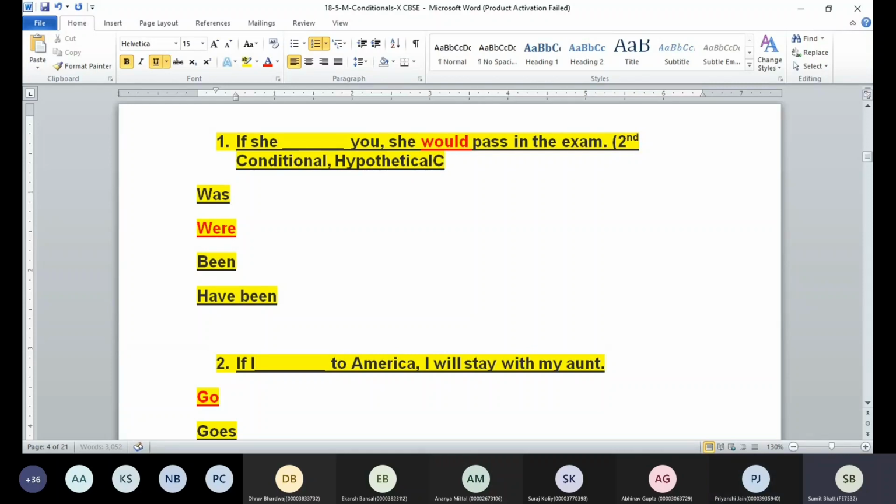Getting it? Because what is the person trying to say? If she were you, she would pass in the exam. So we are saying that if she were you. Now we cannot shift the places of these two people. So we are just imagining this thing. We are being hypothetical in this situation.